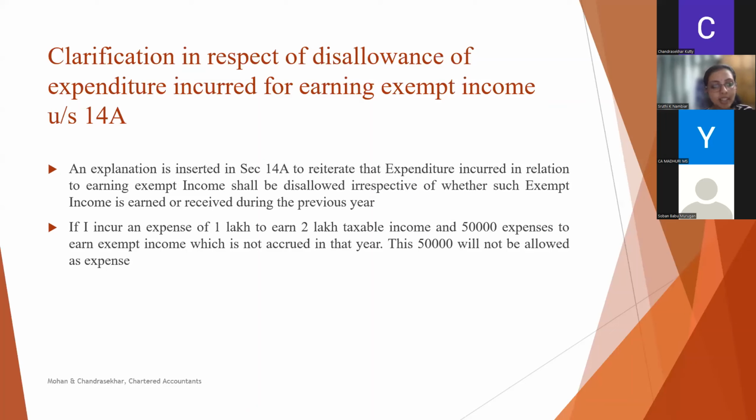For example, if I incur an expense of 1 lakh to earn 2 lakh taxable income, this 1 lakh will anyway be allowable as expense against the 2 lakh, and 15,000 expense to earn exempt income, which is not accrued in that year. Now the question is whether this 15,000 will be allowable as expense or not. So as per this new amendment, this 15,000 will not be allowed as expense, irrespective of whether the exempt income is accrued or not in that year.